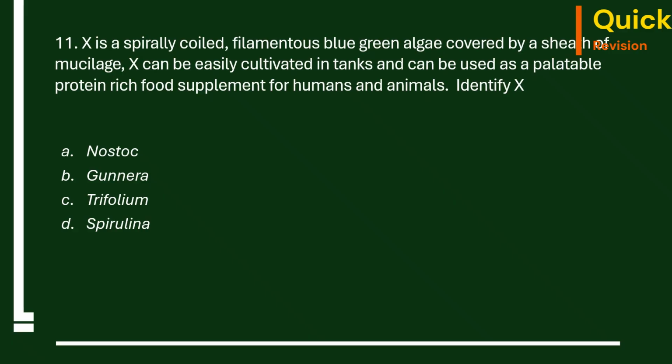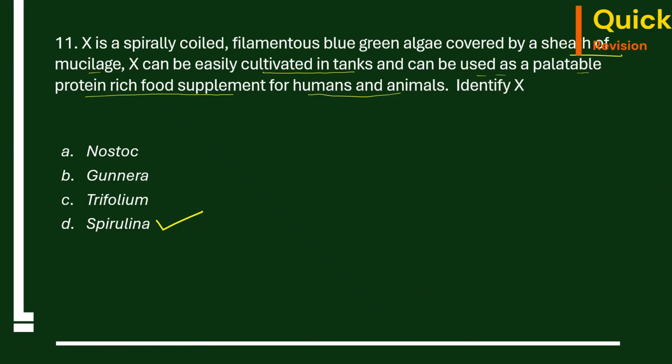11th question. X is a spirally coiled filamentous blue-green algae covered by a sheath of mucilage. X can be easily cultivated in tanks and can be used as a palatable protein-rich food supplement for humans and animals. Identify X. Nostoc, Gunnera, Trifolium, Spirulina. The correct answer is Spirulina.